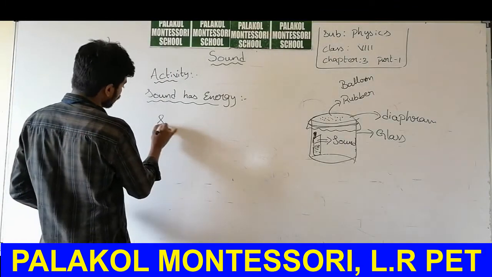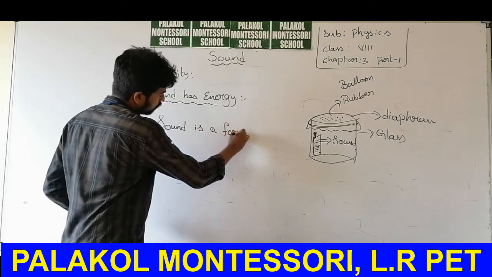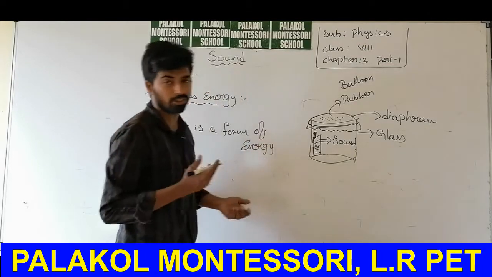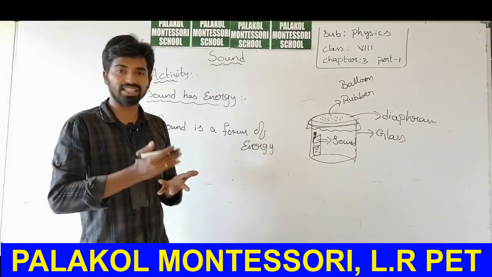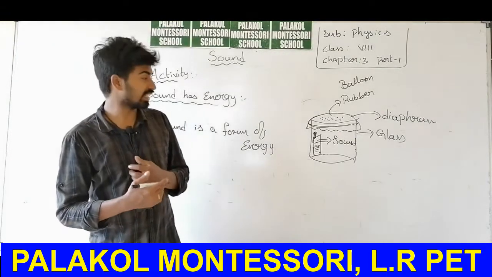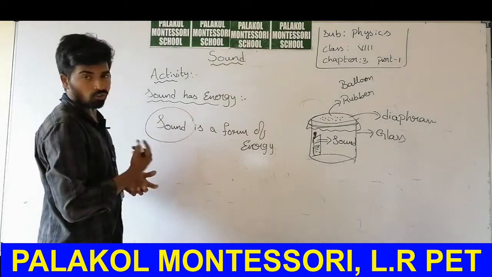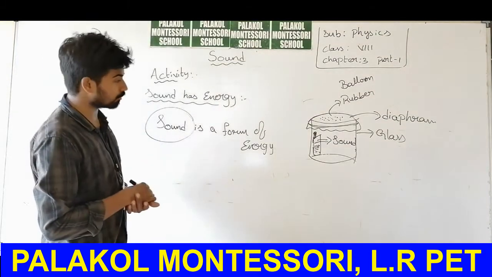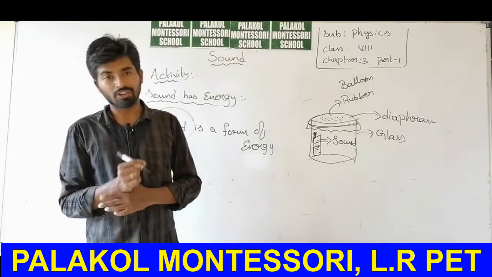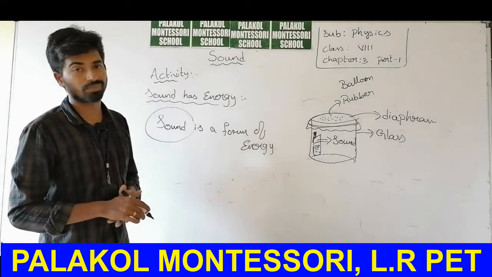Sound has energy, or sound is a form of energy. Sound is nothing but an energy. There are different forms of energies: heat energy, mechanical energy, kinetic, potential, and thermal energy, wind energy, tidal energy. There are several energies. In such a way, sound is also one form of energy, produced due to the vibrations. Vibrations in the object produce sound.